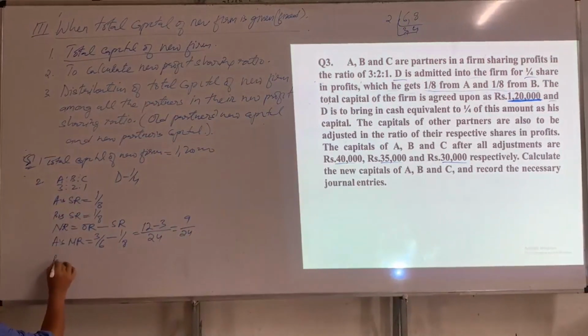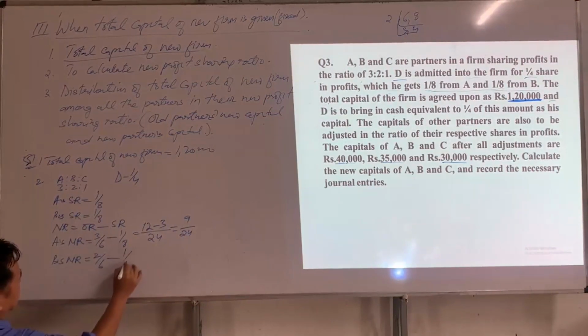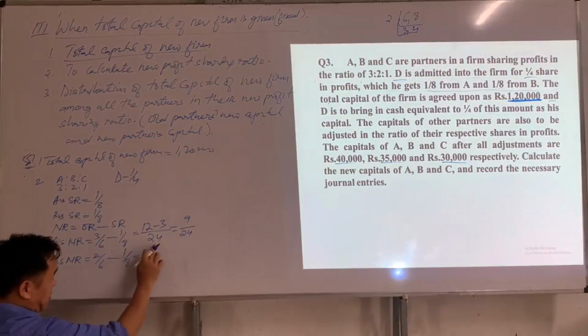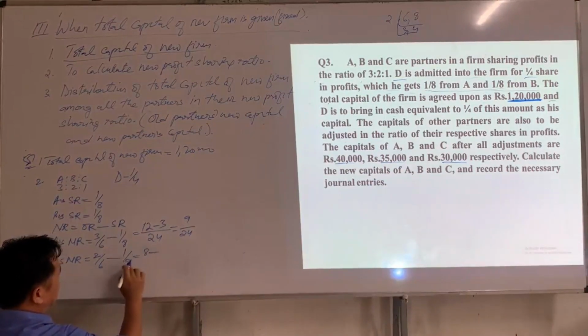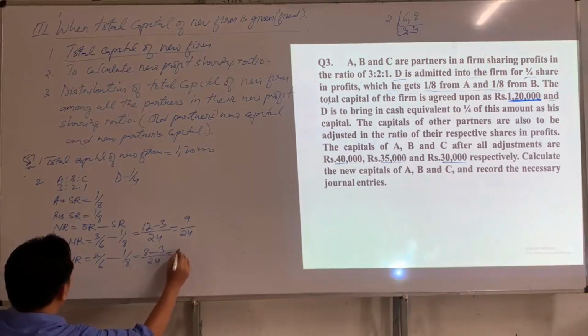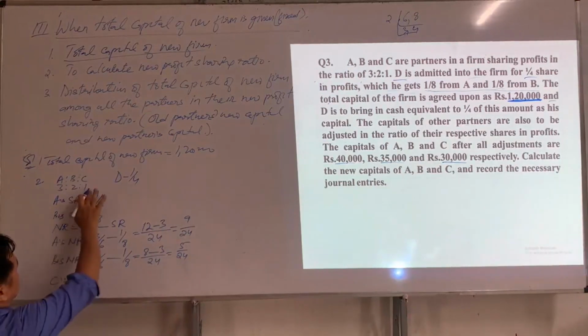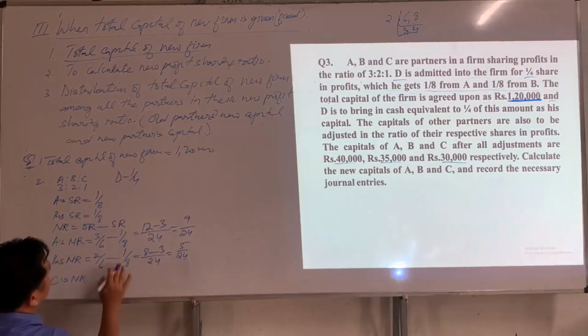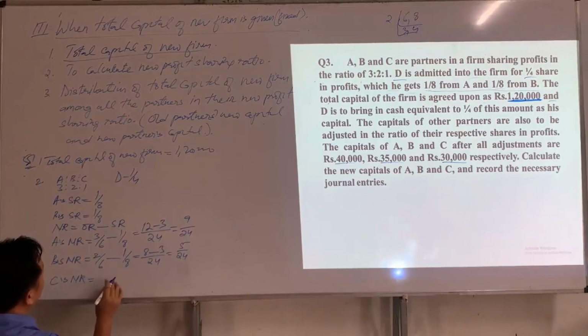Next, B's new ratio is equal to, what is B's old ratio? 2/6. And what is B's sacrifice ratio? 1/8. Again, we will get denominator of 24. 6 4s means 8 minus 3, divided by 24. So B's new ratio will be 5/24. What about C's new ratio? Since C didn't sacrifice a part of his share in favor of new partner, C's old ratio will remain new ratio, will become new ratio.